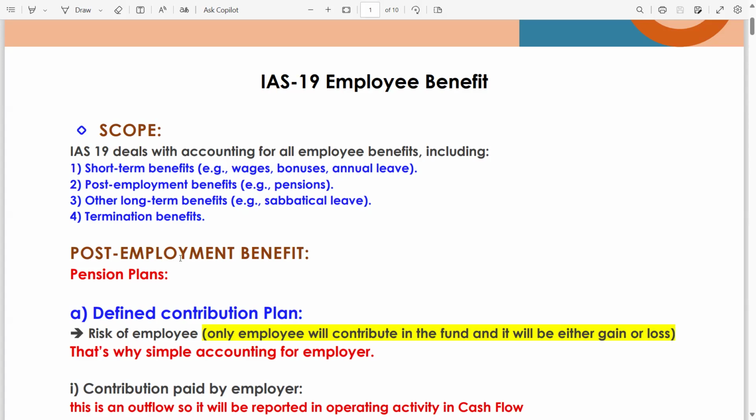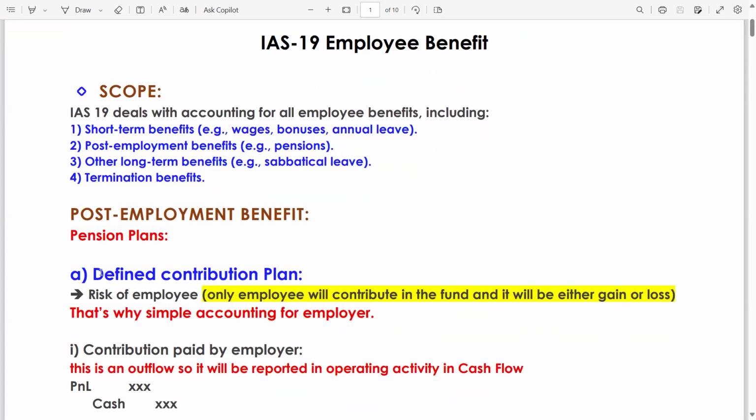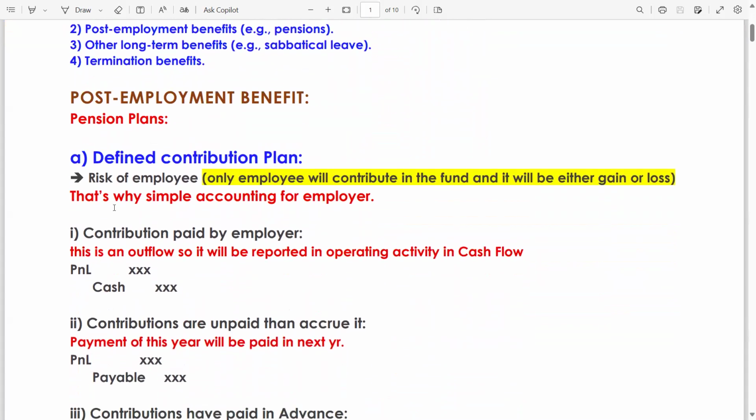Now, post-employment benefit, pension plans. In the pension plan, we have two types of plan. The first one is defined contribution plan. This is a plan for the employee in which the employer has no obligation or no risk, meaning all the risk in this plan, defined contribution plan, is associated with the employee.